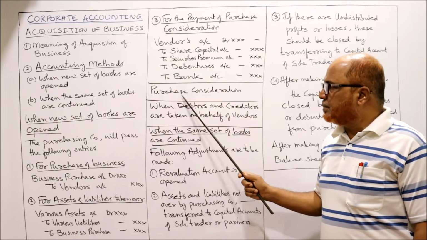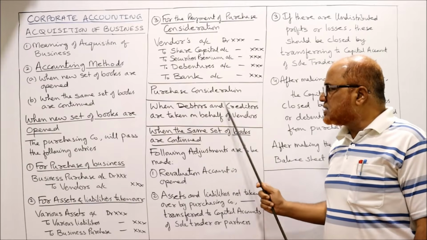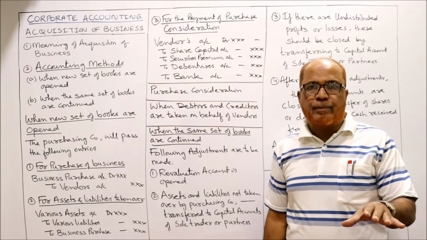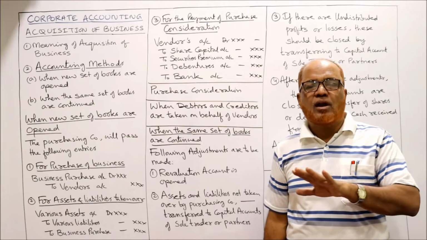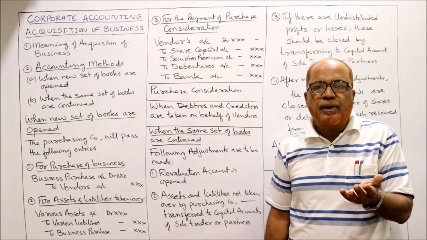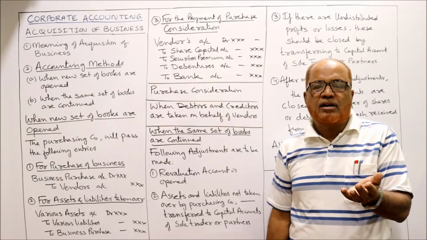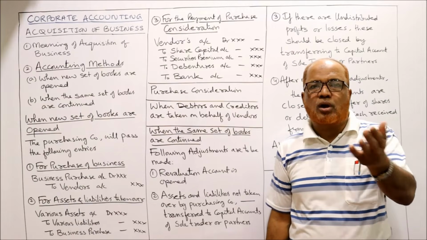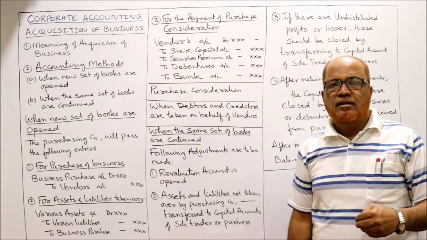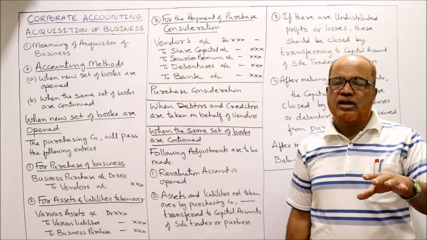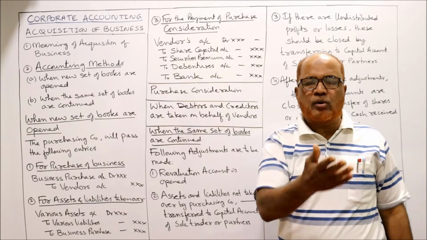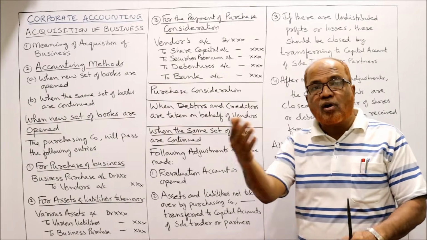So these three entries, purchase consideration, we have just discussed. When debtors and creditors are taken on behalf of vendors, sometimes it may happen that the purchasing company says we are not going to take over debtors and creditors. Vendors will request the company not to take over assets, debtors and creditors, but simply to collect the amount from debtors and make the payment to creditors on behalf of vendors.